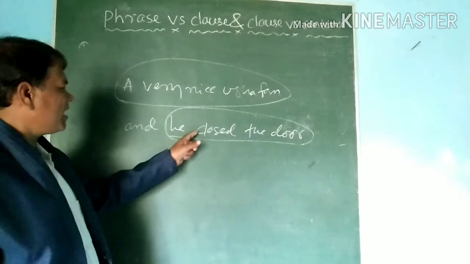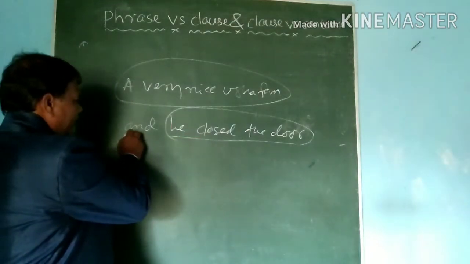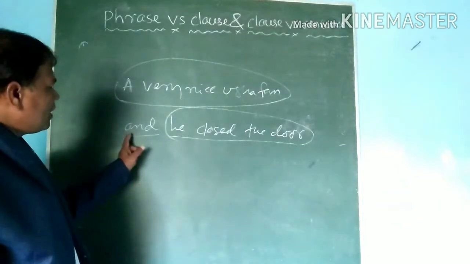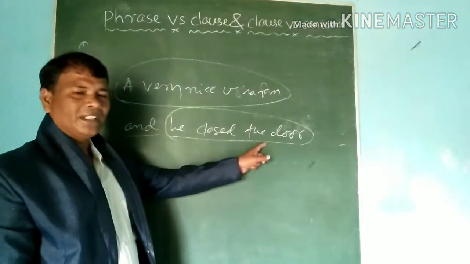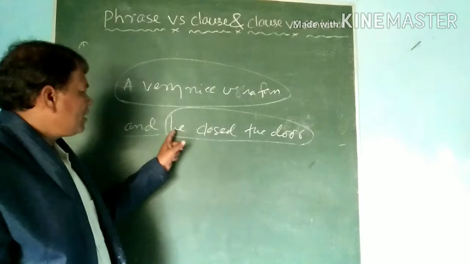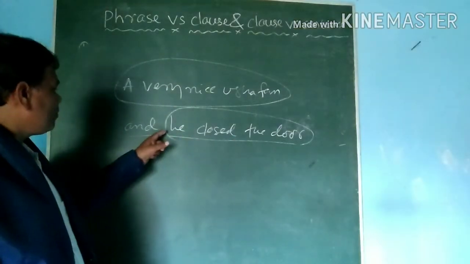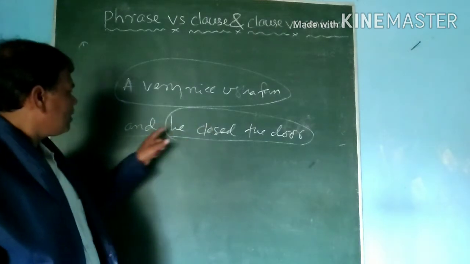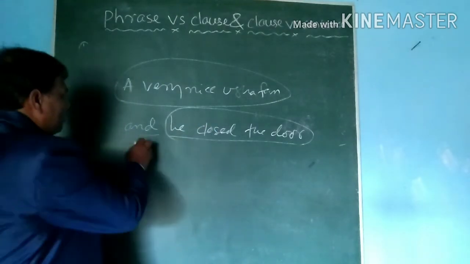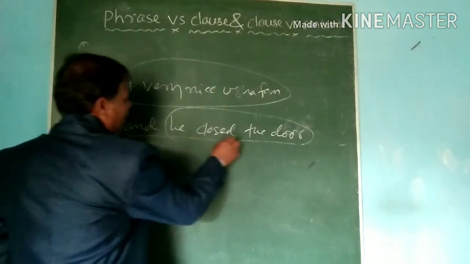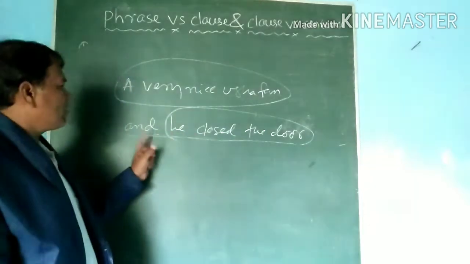But before the sentence we added the coordinator, that is, and. So and he closed the door cannot be a sentence. Whenever it was he closed the door, it was a sentence. But when we add a coordinator before the clause, it cannot be called a sentence; it will be a clause. And he closed the door is a clause.